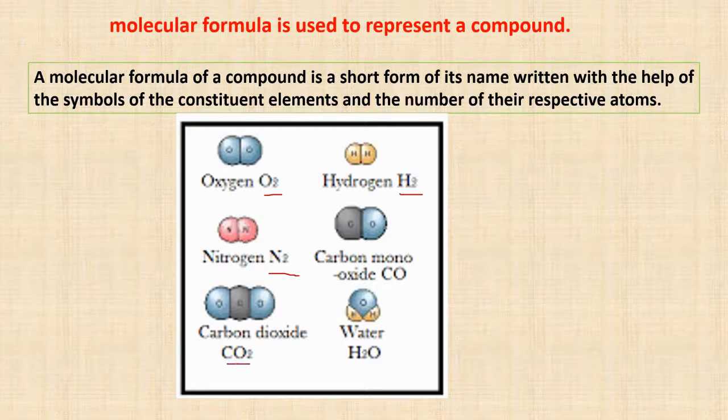Now over here, carbon dioxide is written as CO2. CO2 is the molecular formula of the compound carbon dioxide. It has one carbon atom and two oxygen atoms. That's why it is CO2. Similarly, water has two atoms of hydrogen and one atom of oxygen, that is H2O. Carbon monoxide contains one carbon atom and one oxygen atom, that is why CO. So the molecular formula is nothing but a short form. Instead of writing a big name, we can just write its molecular formula.